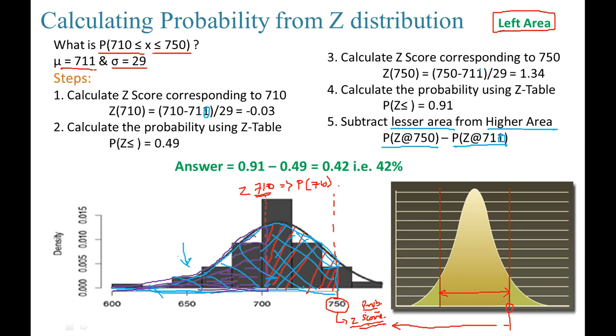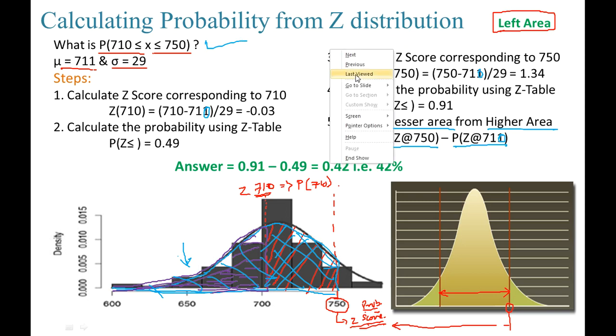Then the difference between these two is going to be the probability between 710 and 750, I mean the probability of a student scoring between 710 and 750. This is how I can calculate it. Now let us calculate it manually.